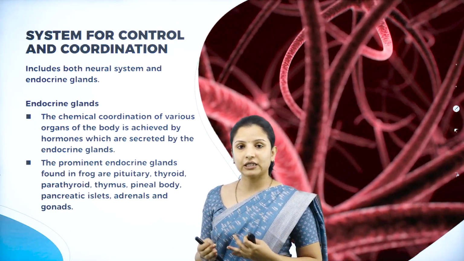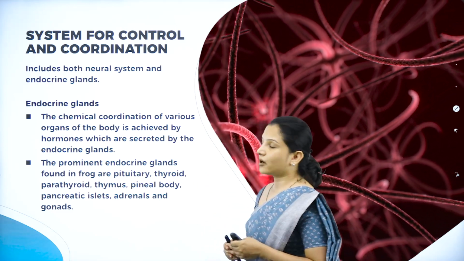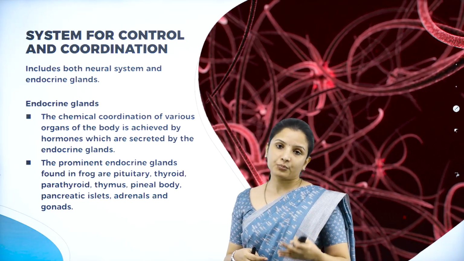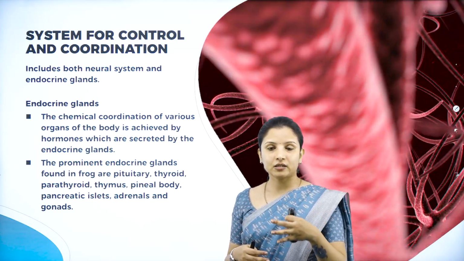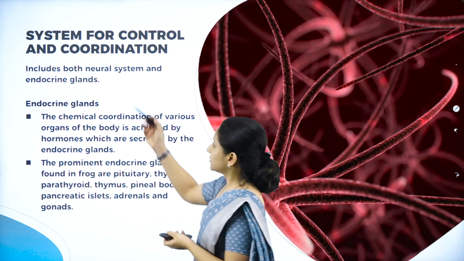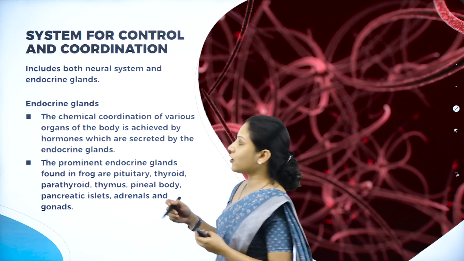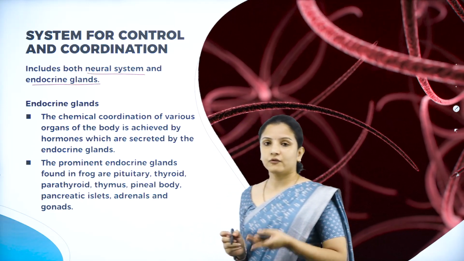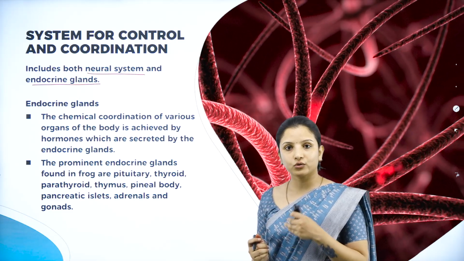So what actually helps in control and coordination? It is the nervous system, right? We shall study the nervous system and the endocrine glands, which help in the proper functioning of the nervous system, sending messages to the brain to perform various activities. So the system for coordination and control in frogs includes both the neural system and the endocrine glands. First we shall discuss the endocrine glands, and then the neural system.